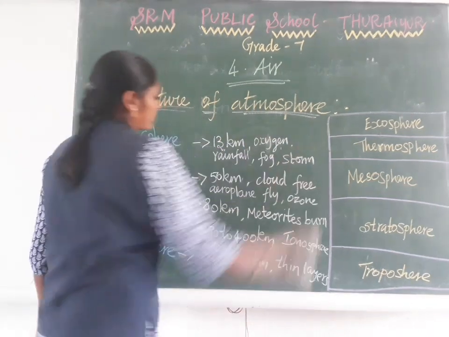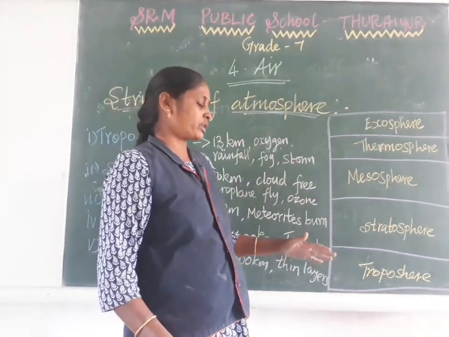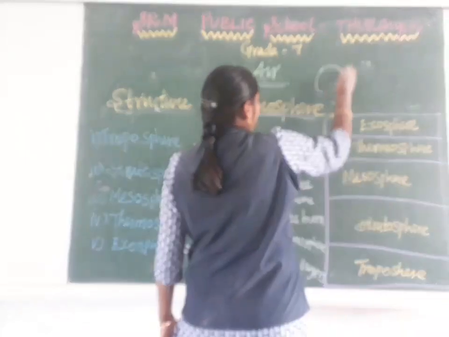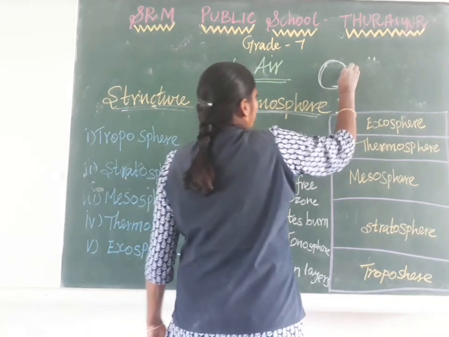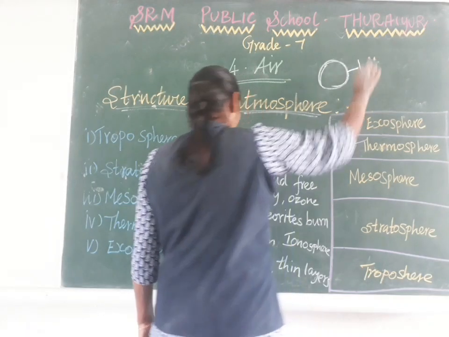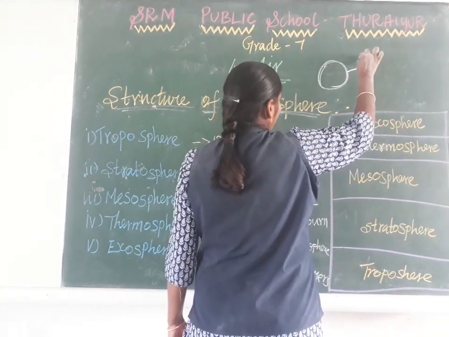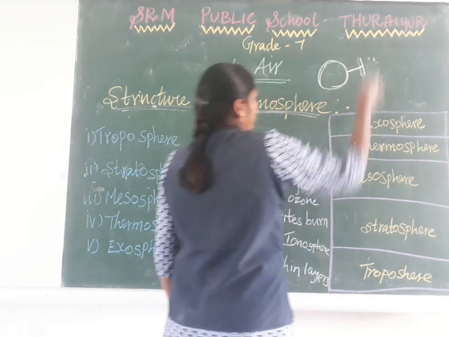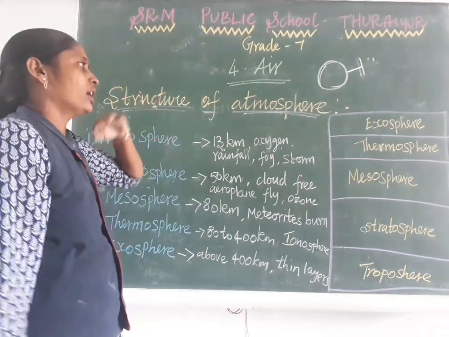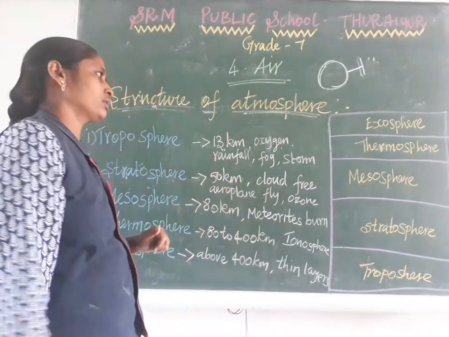Structure of the atmosphere. How do we study the layers of the atmosphere? Suppose this is the earth's crust. From the crust up to around 800 to 1200 kilometers, air is present.